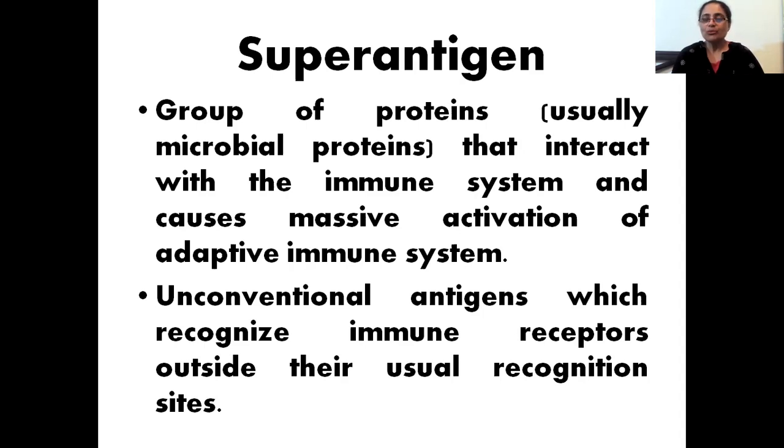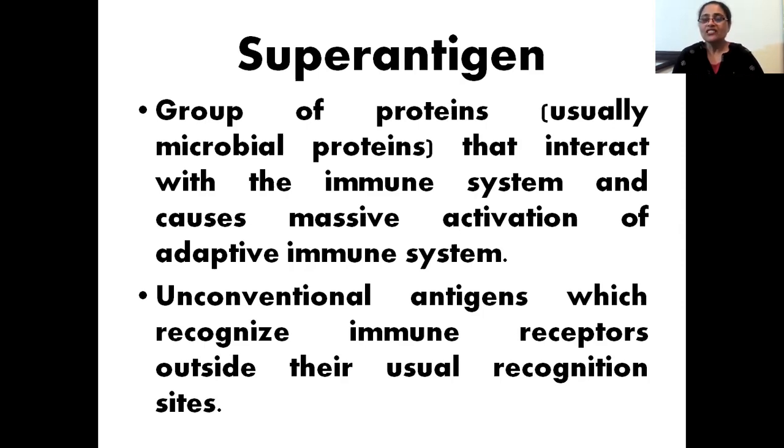But in the case of superantigens, they will not bind to the conventional sites. They will go to unconventional sites, and they will trigger the immune system, and that trigger will be such that a massive immune response will be caused.